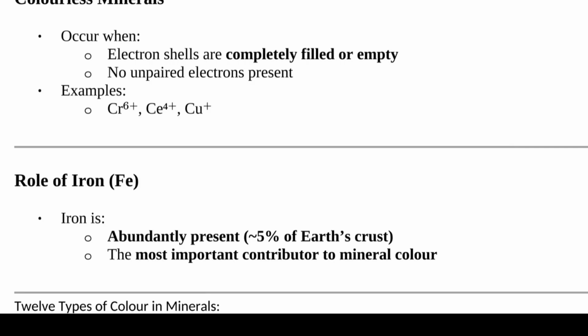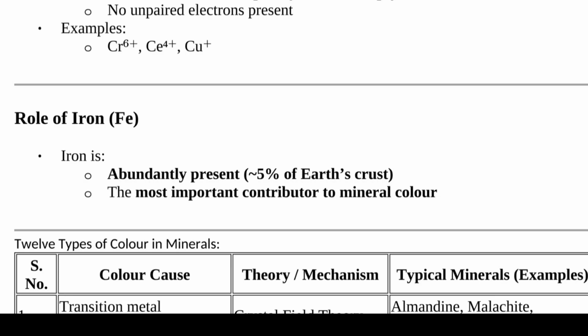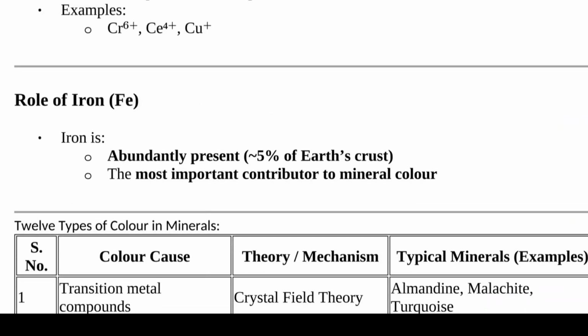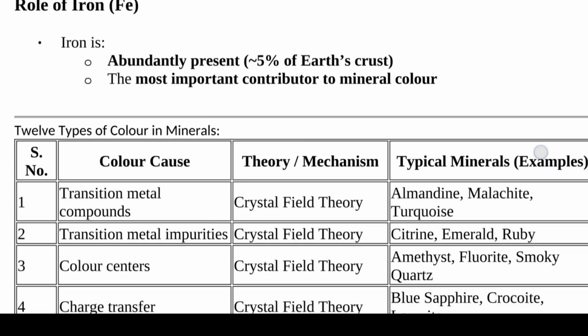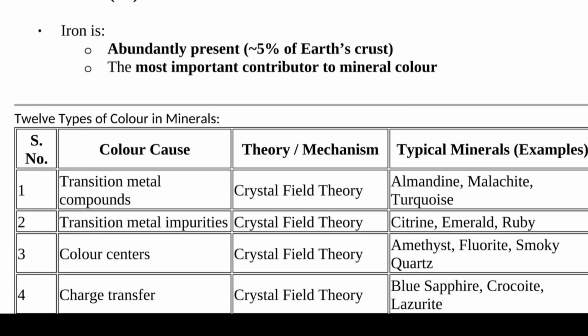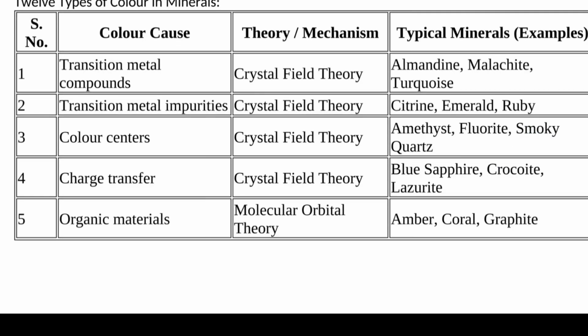For example, chromium 6+, selenium 4+, and copper. Here is the role of iron: because iron is abundantly present, approximately 5% in earth's crust, it is the most important contributor to mineral colors.